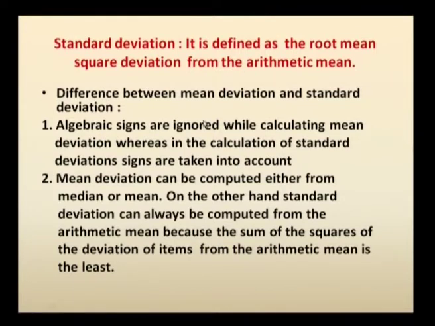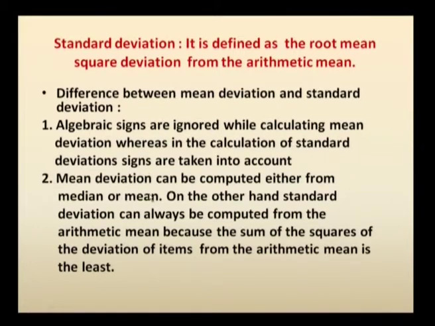So, here the main difference is that the algebraic signs are ignored while calculating the mean deviation, whereas when you compare to the standard deviation, your signs are taken into account. So, in the case of mean deviation we do not want to see the sign, we take absolute deviations.